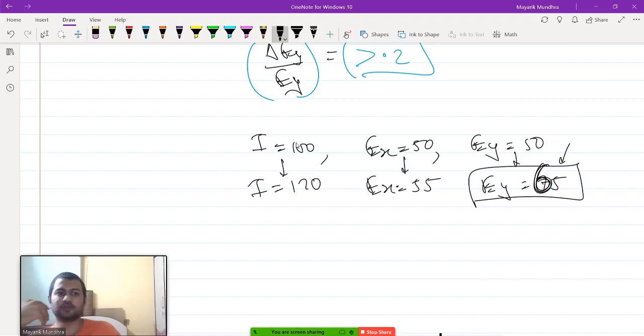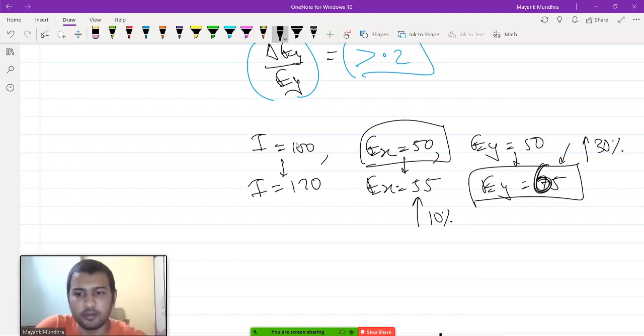So as you can see, expenditure on good y increased by 30% and expenditure on good x increased by 10%. Okay, yet good x is still a normal good because total expenditure is going up. I don't see why it cannot happen.